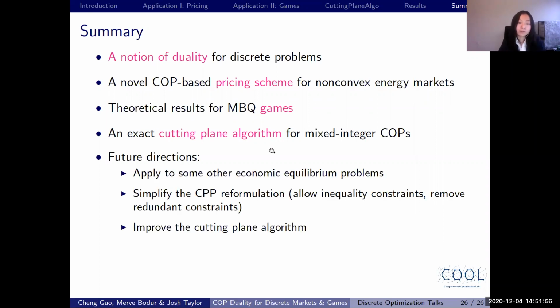Some of the future directions we think are interesting include applying this scheme to some other economic equilibrium problems like traffic problems or matching. We can also further simplify the CPP reformulation, like allowing some inequality constraints in the CPP reformulation, and removing some redundant constraints to make the calculation more efficient. And we could further improve on the cutting plane algorithm.